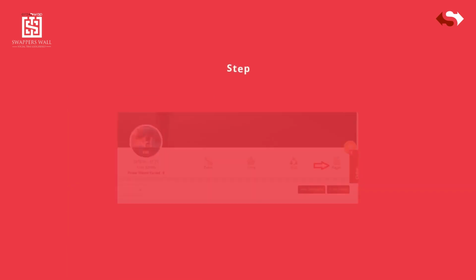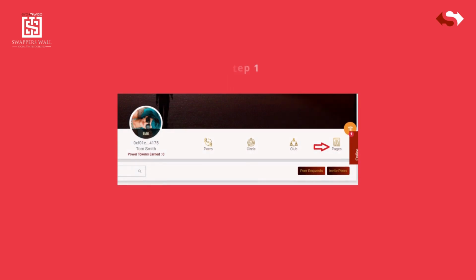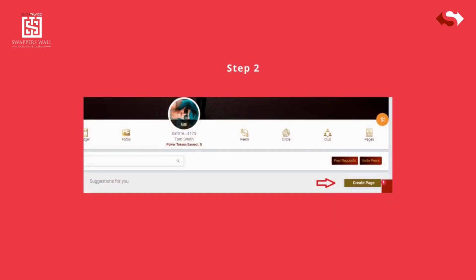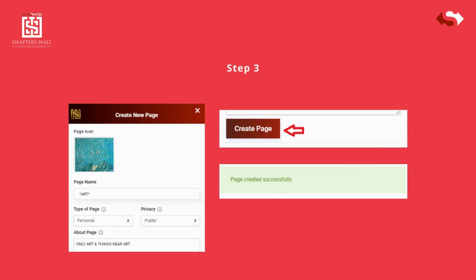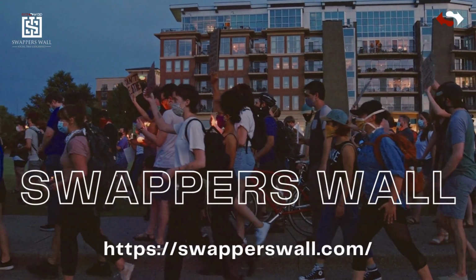How to create your page. Step 1, click on Pages icon. Step 2, click on Create Page button. Step 3, enter basic details like page name, page privacy public/private, add friends, and then click on Create Page button.